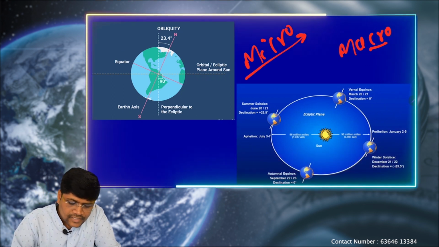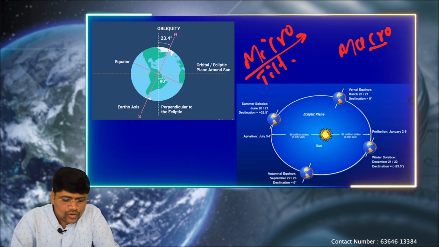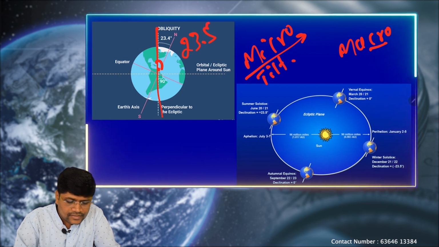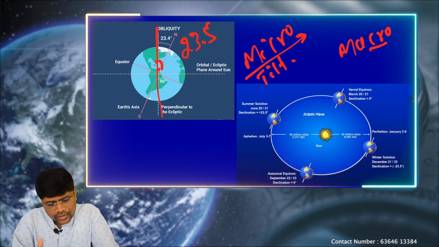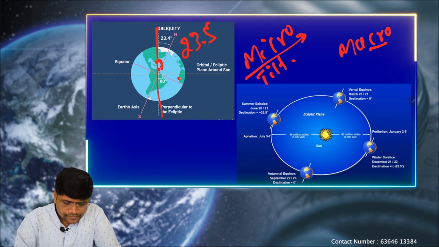Okay, the first one is the tilt in the axis. We know that Earth is tilted at 23.5 degrees from its axis. This is the imaginary line around which Earth is rotating. So it is tilted at 23.5 degrees.